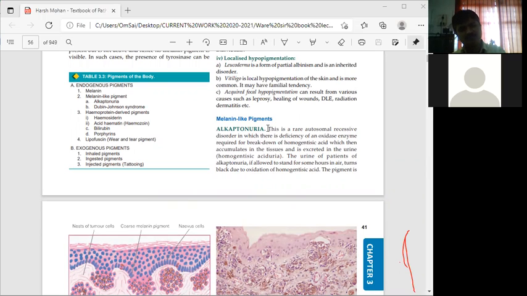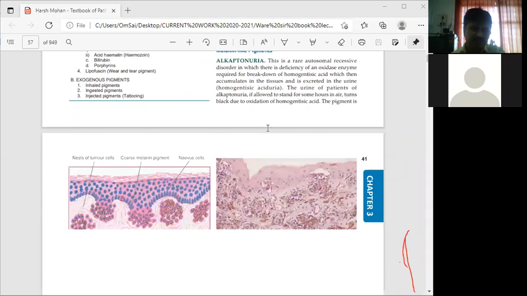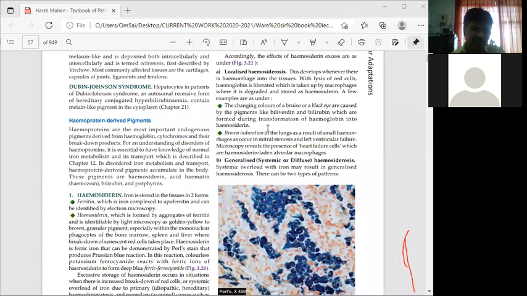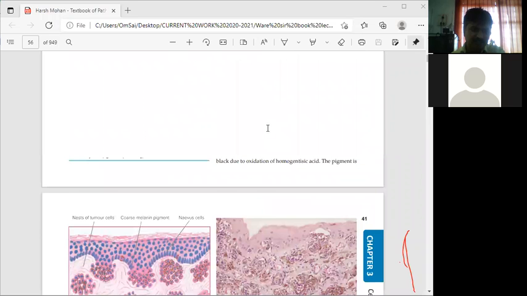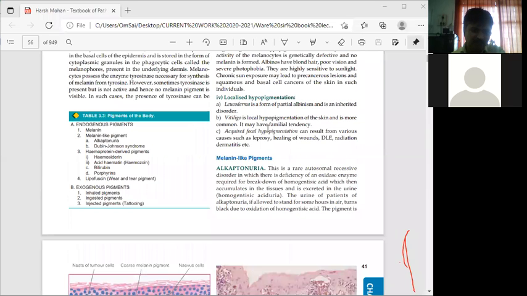Melanin-like pigments: what are the other pigments? Melanin-like pigments include alkaptonuria, followed by hemoprotein-derived pigments. Alkaptonuria is a rare autosomal recessive disorder.